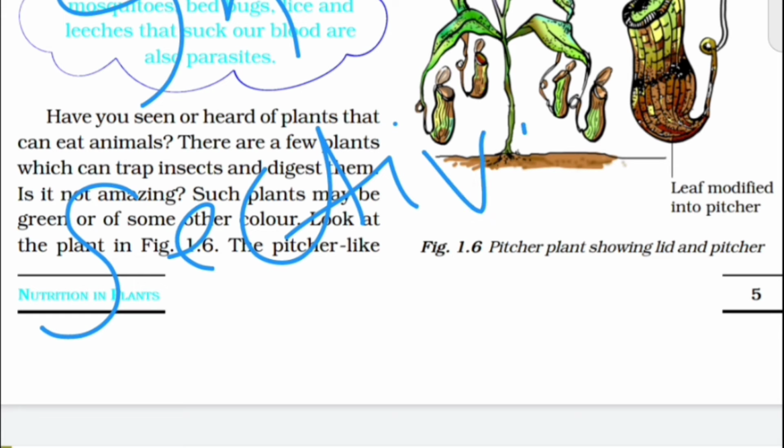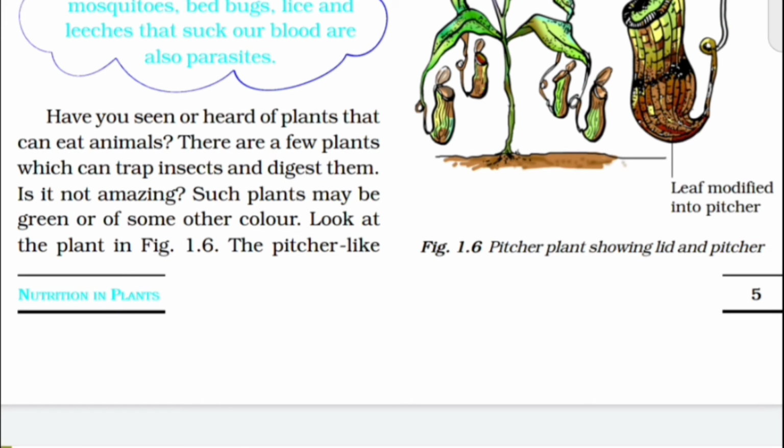I don't have much space, so I am writing it down here. Insectivorous, so insect is one word. This is one word. So, insectivorous plant. Such plants may be green or of some other color.